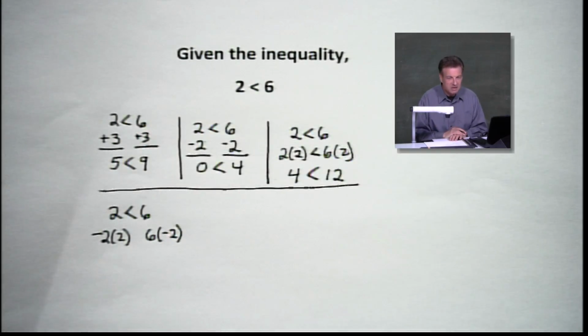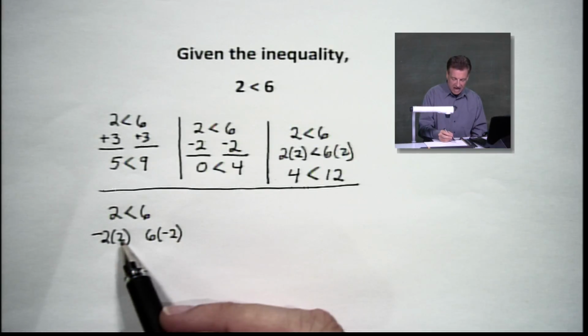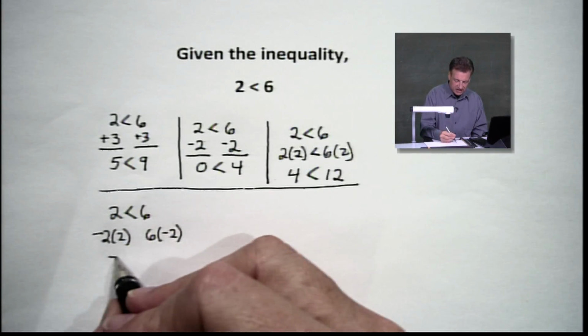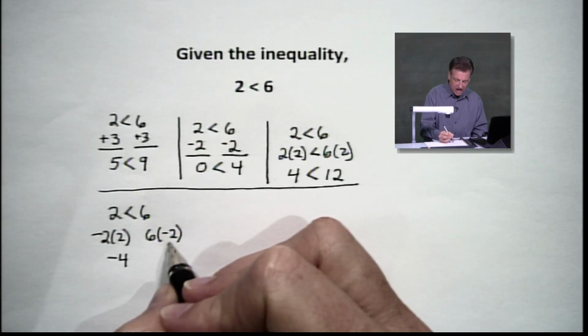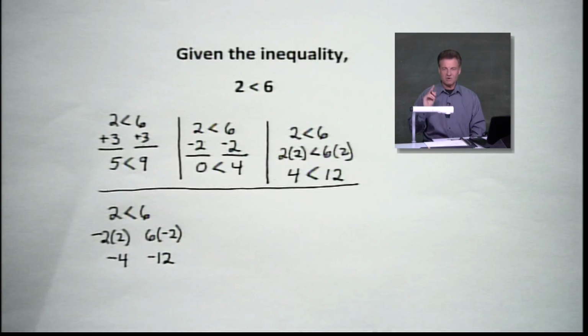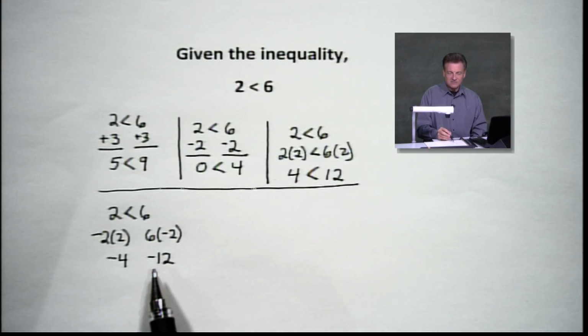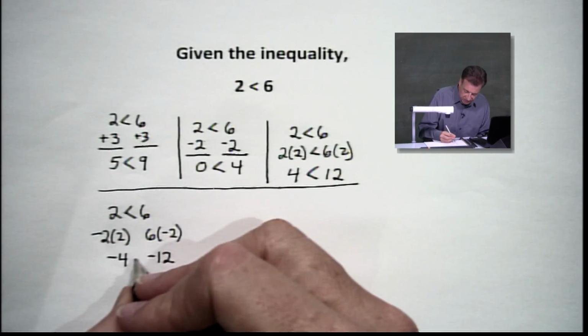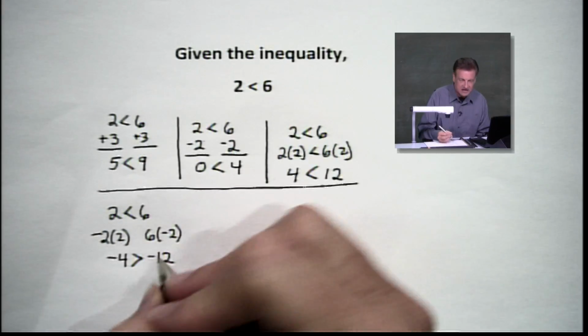So in other words, I'm going to multiply both sides by a negative number here. And let's see what happens here. I have negative 4 on the left. And on the right, I've got negative 12. Now the question is, my friends, is negative 4 less than negative 12? And actually the answer is no. It's not less than. We just had a major shift here. Negative 4 is actually greater than negative 12.